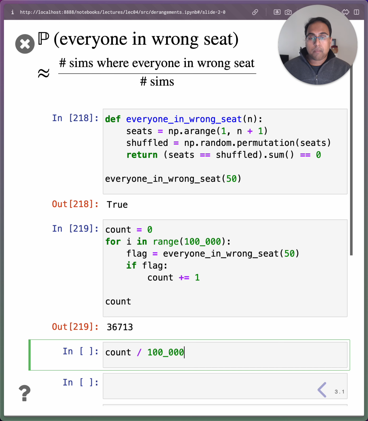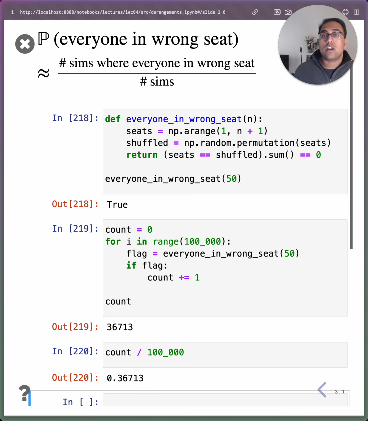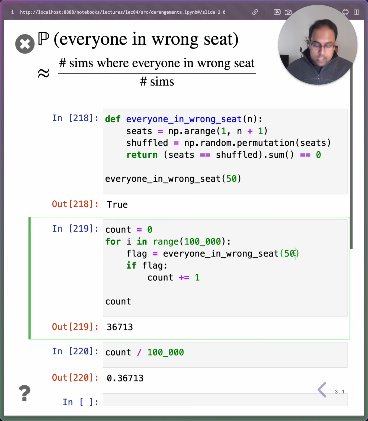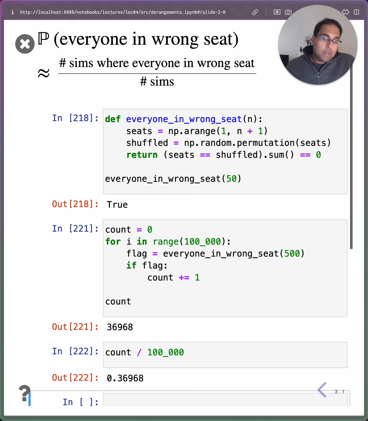My estimate of the probability that we're looking for is that numerator divided by the total number of simulations. And so here that's 0.36713. So that's saying our estimate of the probability that everyone ends up in the wrong seat, if our plane seats 50 people, is 36.7-ish%. Check it out. If I change our hypothetical plane from seating 50 people to 500 people, so now there's seat 1, seat 2, seat 3, all the way through seat 500, the estimated probability doesn't change very much. It's still in the neighborhood of 36.7-ish%.